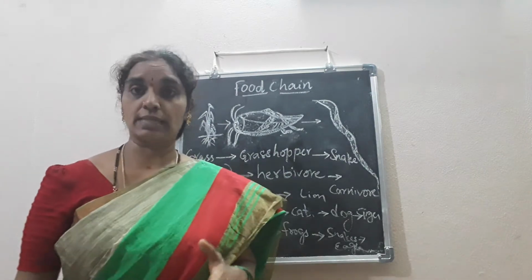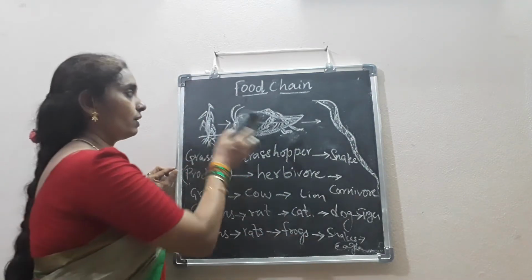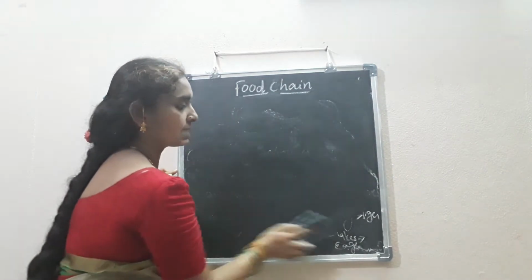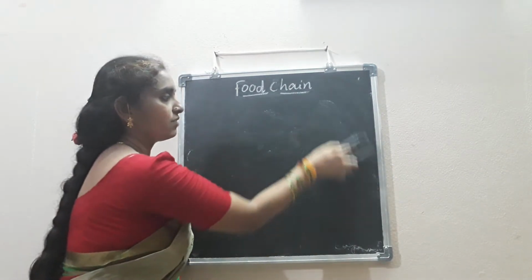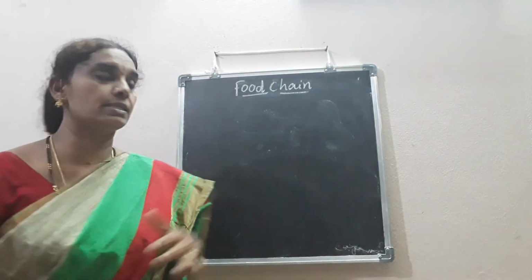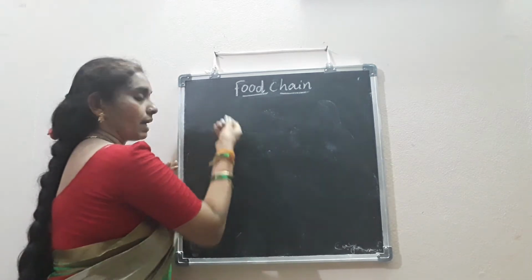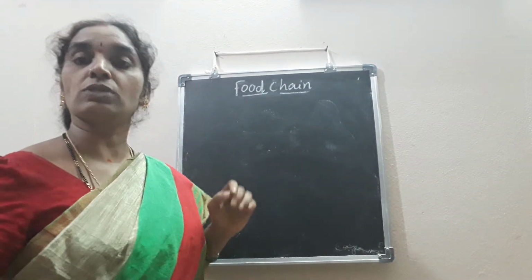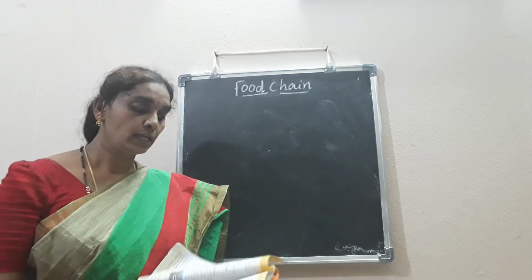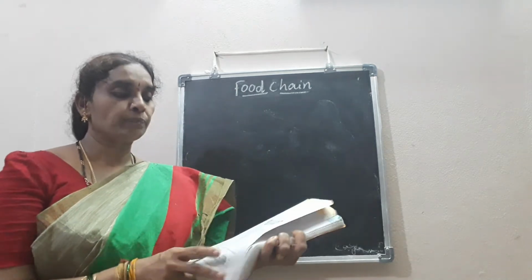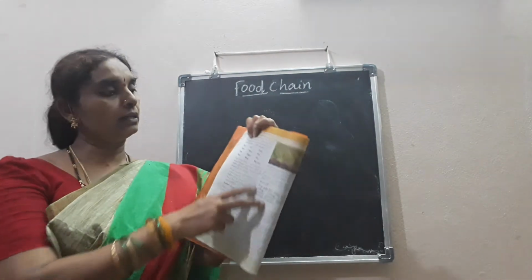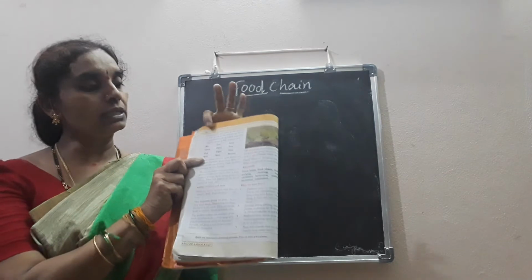But several food chains like this form a food web. How is it so? I'll explain now. A food web means several food chains, where different organisms depend upon each different organism for their food. Or one organism depends on several organisms, or several organisms depend on only one organism for their food. For example, take page number 40 of your textbook, where an example is given in the form of a box.